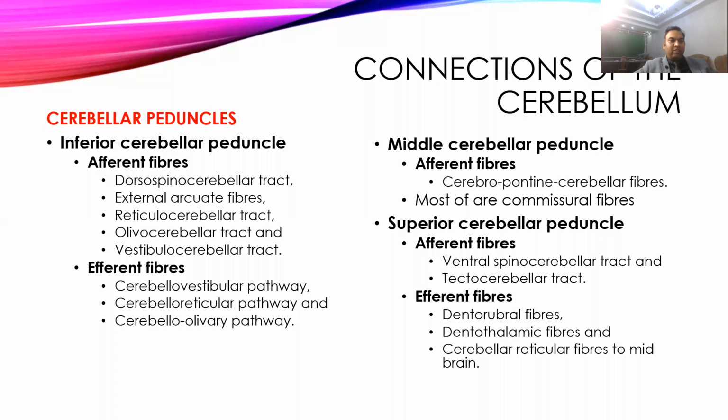So these are the afferent fibers. Then fibers also go through the inferior peduncle. These are the cerebellovestibular tract, cerebelloreticular tract, and cerebello-olivary tract. Then come to the middle cerebellar peduncle, and this usually receives only afferent fibers, and these are the corticopontocerebellar fibers, with connection to the basal ganglia, and other commissural fibers which come from both hemispheres, and they communicate with each other.